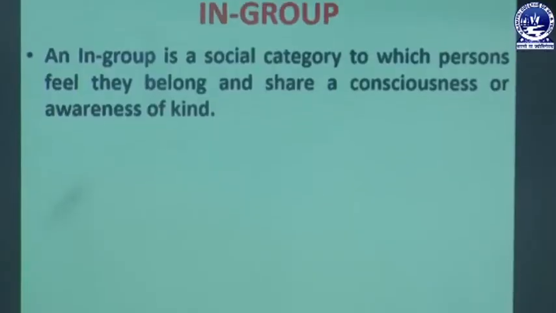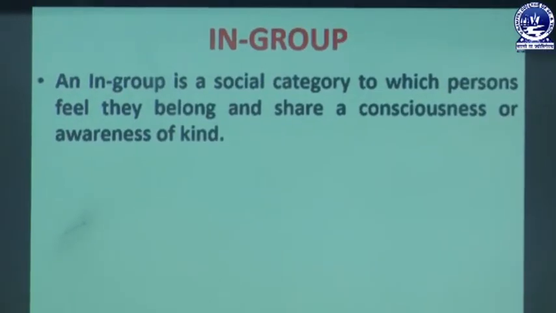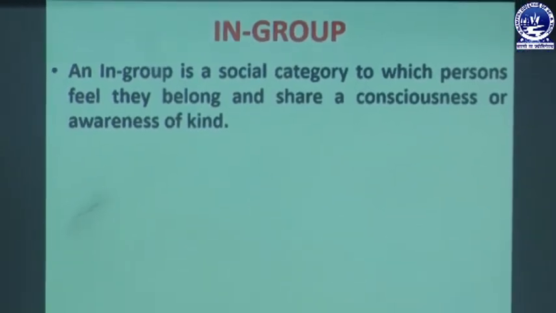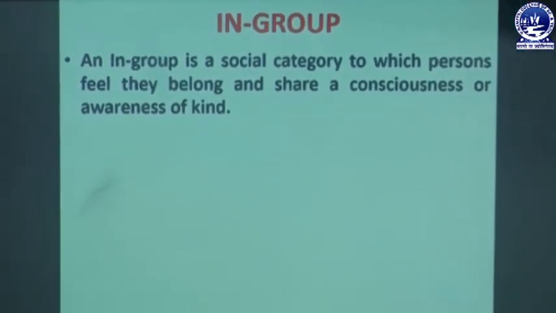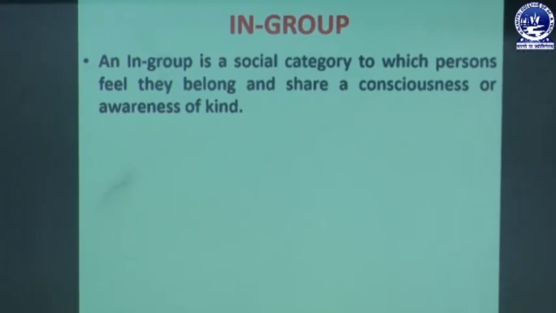There is acceptance between all the members, and they know each other. There is also belongingness between the members. They can share their feelings and thoughts with each other, and they are very conscious in their relationship, and there is awareness of kind among all the members of that group.